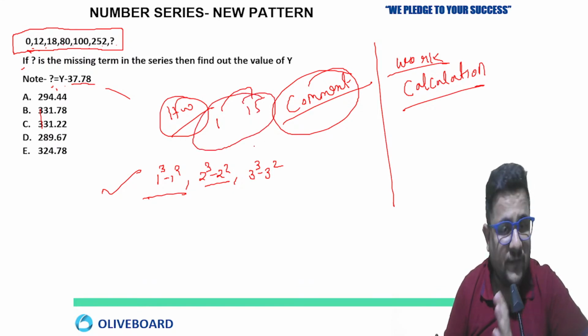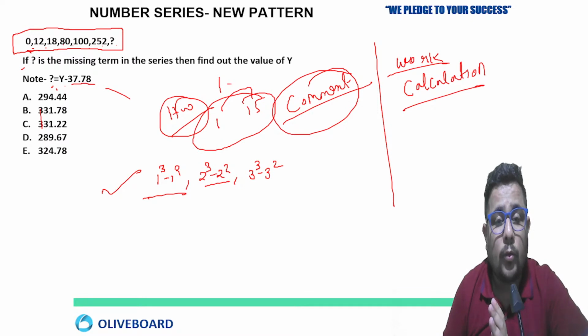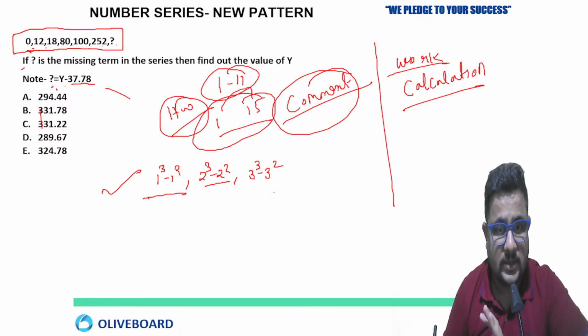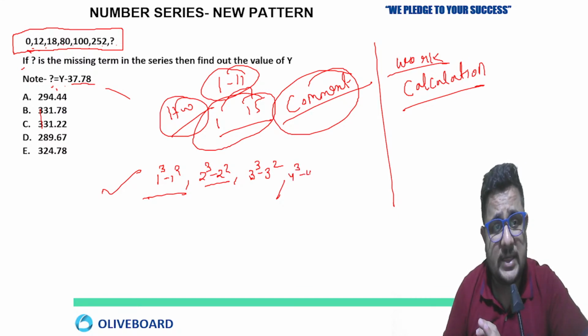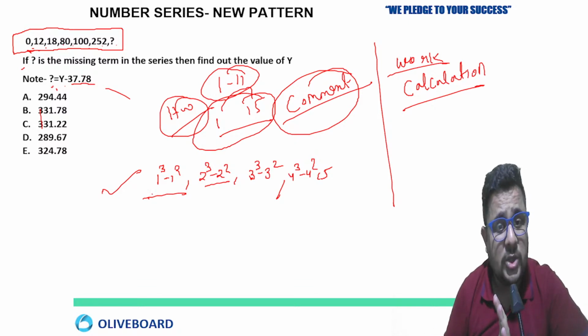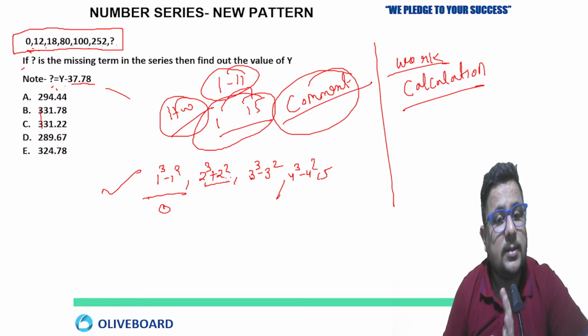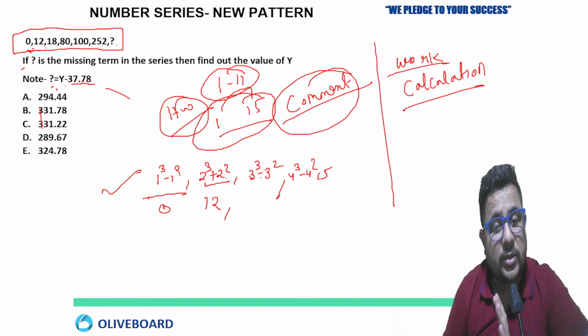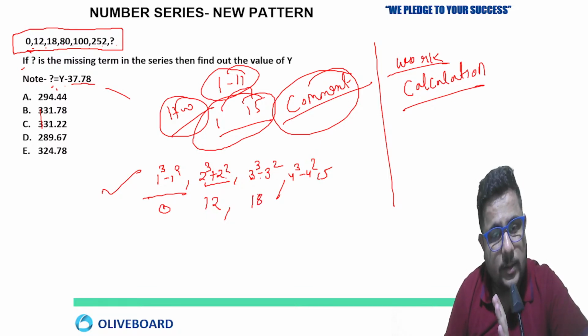Their differences. Most important are 1 to 11 at least, and if you try to remember till 15, that is very good. Now 3 cube minus 3 square, 4 cube minus 4 square. Is this the pattern? No, because 1 cube minus 1 square is 0, but 2 cube minus 2 square is going to be 4, but here it is 12. So 2 cube plus 2 square will give you 12. Now 3 cube minus 3 square will give you 18. 4 cube plus 4 square.